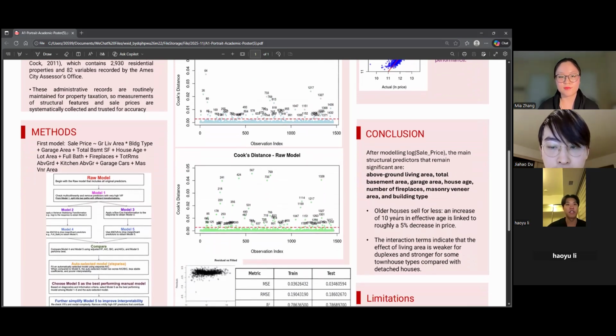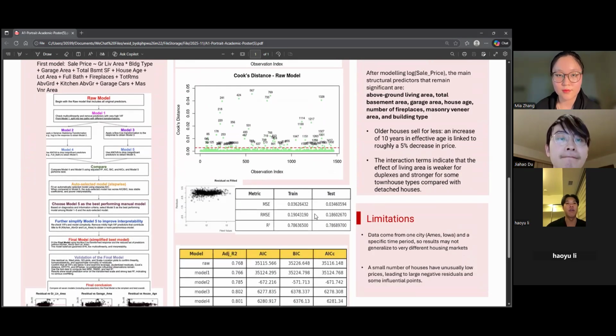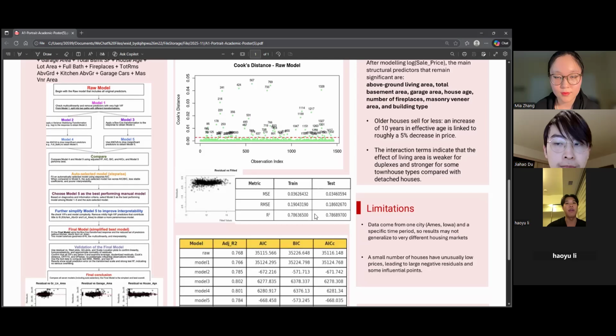This part is a discussion about the method. First, we divide the data into train and test sets half and half, and then use the train set to build the MLR model. Referring to the paper, our raw model has 10 variables, including an interaction variable, to observe the impact of area on house prices in different building types. At the same time, we use automatic selection with the direction set as both to initially simplify the raw model, and we compare it with the final model in the end. The flow chart is on the left.